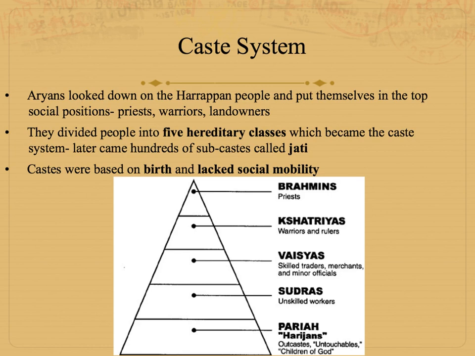And really important to know that there's no social mobility here. So you can't somehow work your way up to a different caste. It's how you're born, and that's where you stay. Note, the only name that I would say that you would want to know from the caste system here are the Brahmins. The Brahmins are the top. So that's a similar word to Brahman, the god, but the Brahmins are at the top of the social structure. The others, I would never require you to know by name.